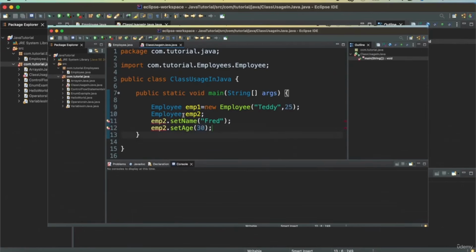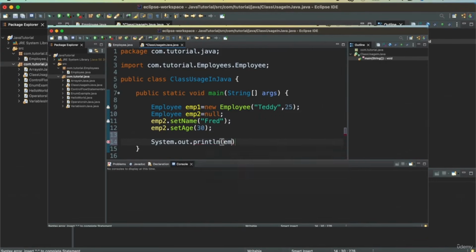Now as you see, this one is not initialized. We need to initialize this variable. So if we say here null,